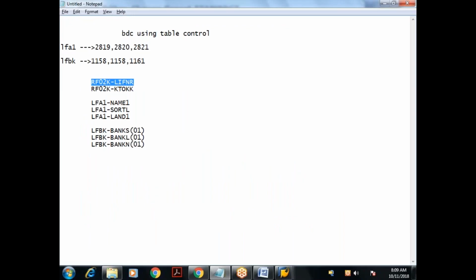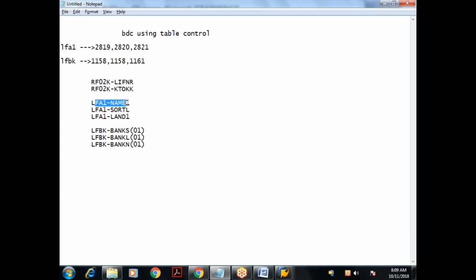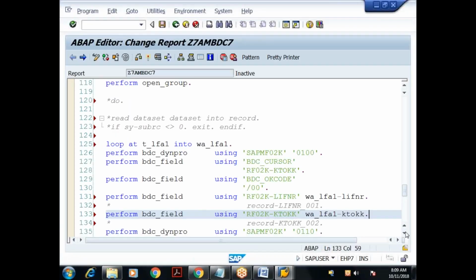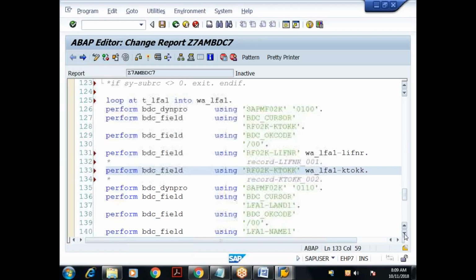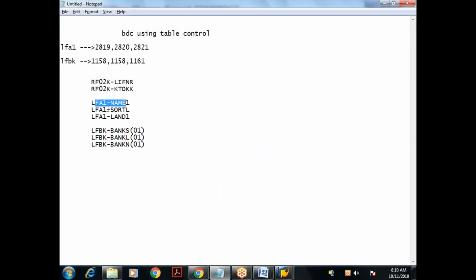What is the next field? RF02K-KTOKK. Here only. Again, comment the recorded value and pass your work area value. W_LFA1-KTOKK. Done. Next is LFA1-NAME1. Check where they are mapping it. Don't worry about the other codes. Yeah, LFA1-NAME1. Comment this recorded value and pass your work area value, W_LFA1-NAME1. Then LFA1-SORTL.